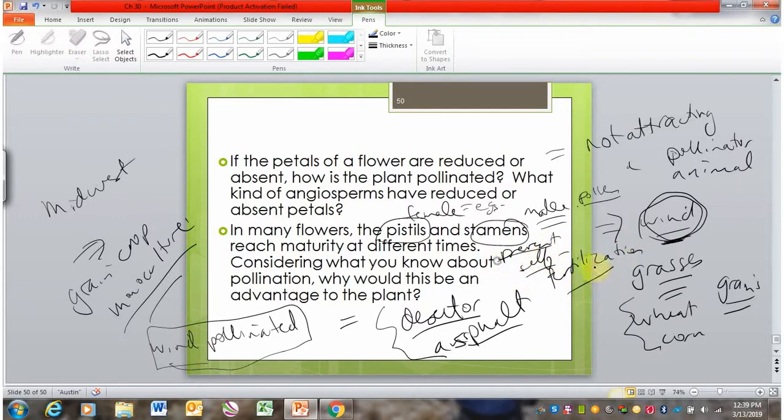Why is it good to reduce self-fertilization, or why would plants like to reduce self-fertilization? This all goes back to genetic variation. So we get greater genetic variation if we limit self-fertilization, which increases our chances of a beneficial trait that can occur by chance, right? Because every time we mix our genetics, we might get a beneficial trait, and then if we get a beneficial trait, that might be able to be selected for by natural selection.